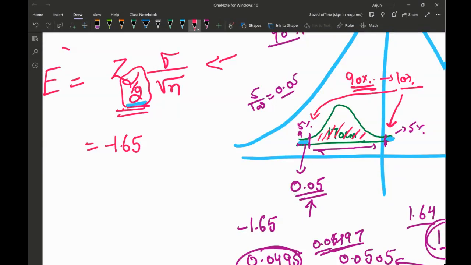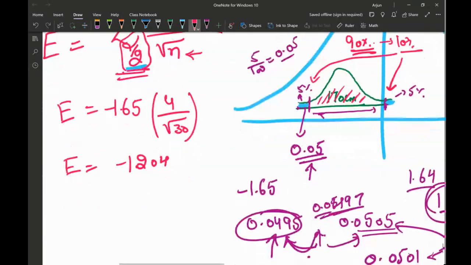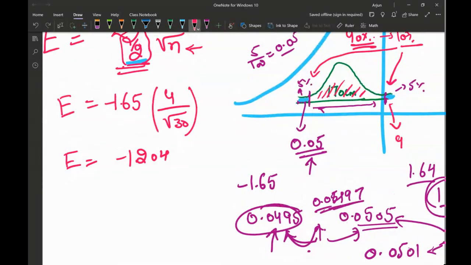So sigma value, as it was given to me, is equal to 4. This is the sample size, square root of 30, and then that's going to be e. So I can calculate the e value with the help of a calculator. 4 divided by square root of 30, and then multiply by 1.65. That's going to give me 1.204. And on this end it will be 95%.